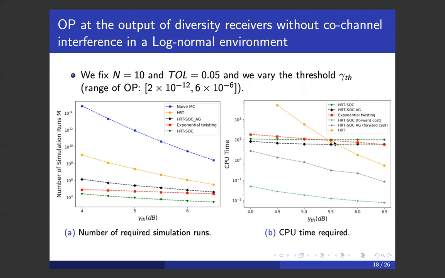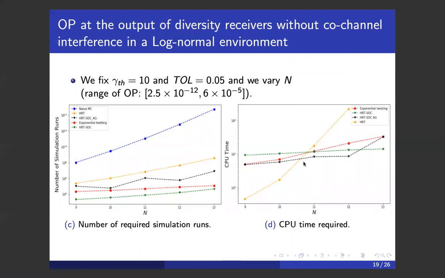But for larger outage probability, the CPU time of our approach is not the best, but we see that our improved approach, the aggregate method, has improved this time. And note that we did not use optimal parameters B of the aggregate method, so we expect that if we use optimal parameters of the aggregate method, we will get better results.